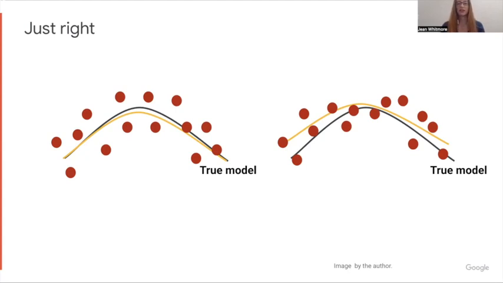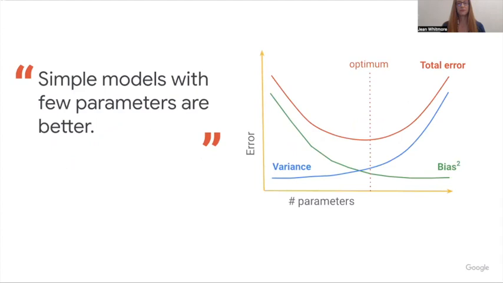Next, if you consider the sampling variance, you can see that the orange-yellow fitted model line doesn't change that much between the original sample on the left and the new sample on the right. So it balances error due to bias, which is the gap from the true model, from that shape issue, and sampling variance, which is the wiggliness you get from slightly different sampling points. So if you hear the phrase that simple models with few parameters are better, now you understand why. Think of this picture.